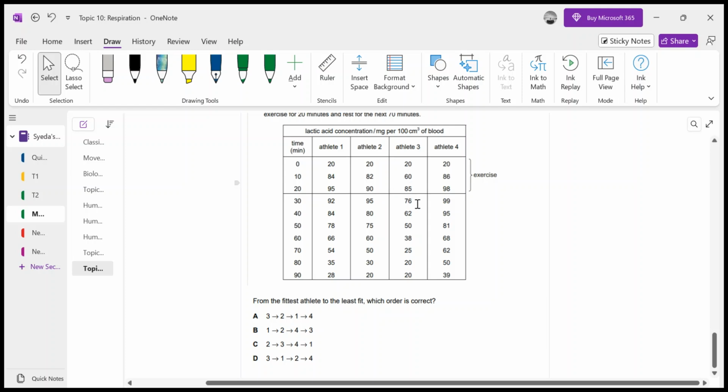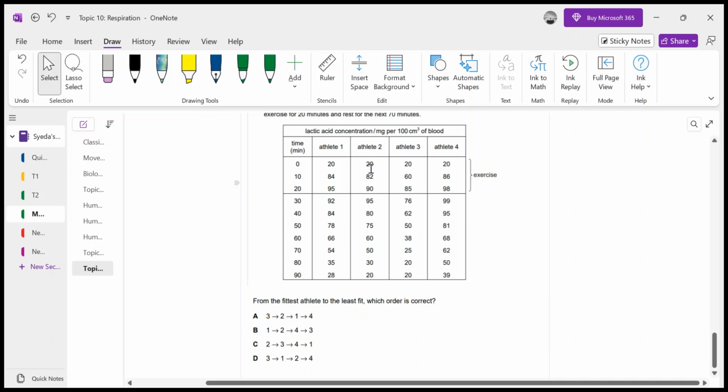And then we can see his lactic acid level reaches 20 by 80 minutes, while the others are still higher at 90 minutes, and even 39 is here. A perfect trainee or athlete must have a great rate of taking in oxygen and removing lactic acid fast. So athlete 3 would be the fittest one.